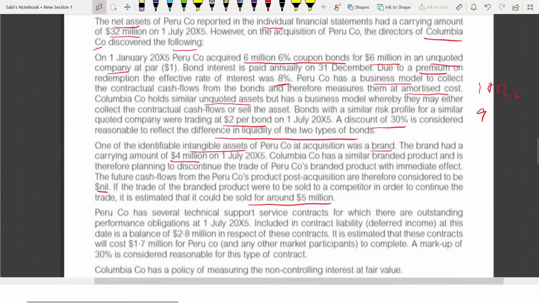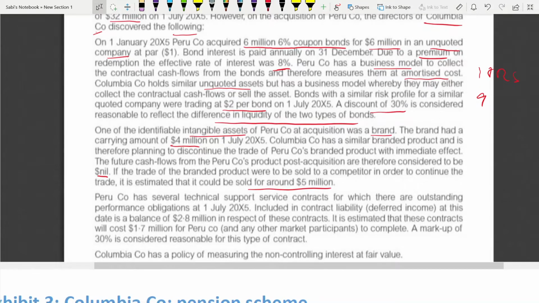The brand, okay? Peru has several technical support service contracts for which there are outstanding performance obligations. Included in contract liability, deferred income at this date is a balance of 2.8 million. In respect of those contracts, it is estimated that the contract cost is 1.7 million for Peru and any other market participants to complete. A markup of 30% is considered reasonable for this type of contract. Colombia has a policy of measuring the NCI at fair value.